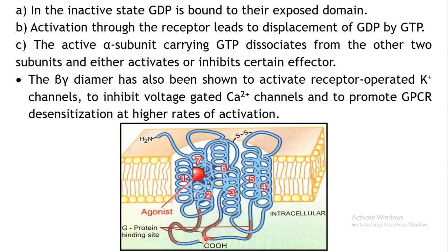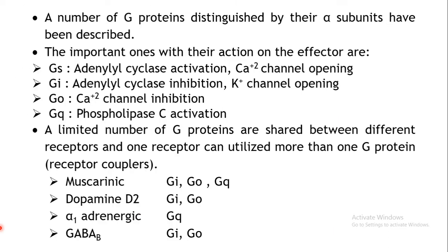It's the alpha subunit which is more important here, where exactly the G proteins are getting bound. Of course, apart from that, even the beta and gamma dimer can also produce certain effector pathways. It can activate certain receptor operated potassium channels, or certain calcium channels may be inhibited. So some effects are shown by the other two subunits also. It's not that only the alpha subunit will always be responsible for the action.